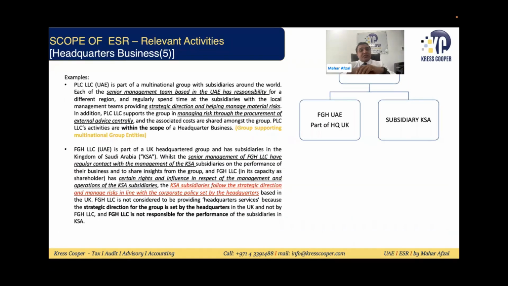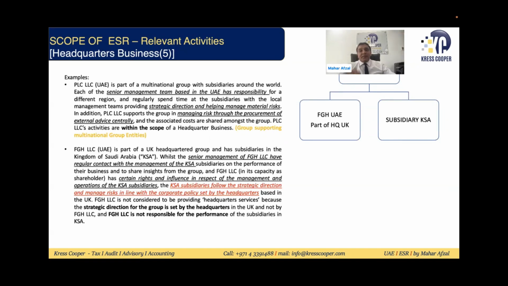So in the first example, you can say the PLC senior management team is based in the UAE. From the UAE, they are managing, making decisions, and taking risk through the procurement of external advice centrally, then it will be assumed that the company is involved in the headquarter business.